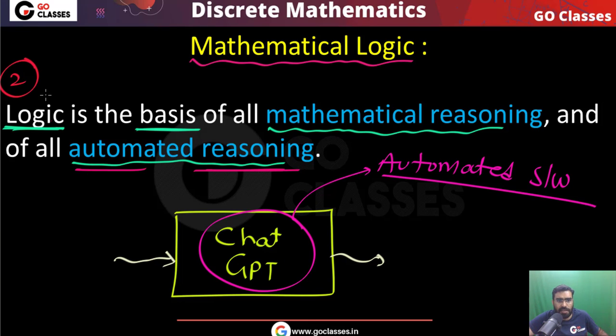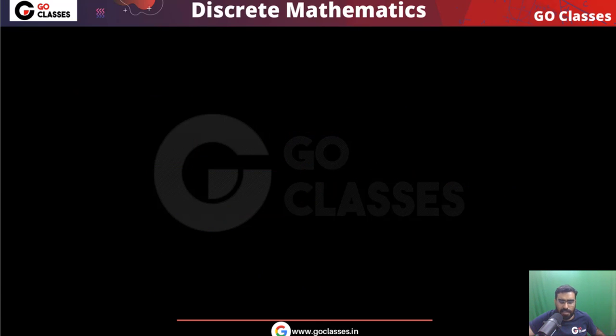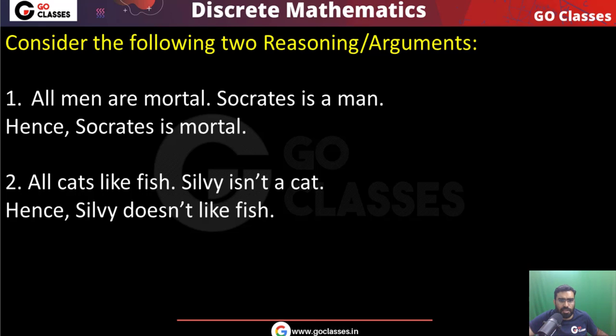Now, let me tell you that mathematical logic is the foundation, the basis for all mathematical reasoning and automated reasoning. For example, consider the following two reasonings, or arguments. Which of them is valid? You have two arguments in front of you. Which of them is a valid argument?